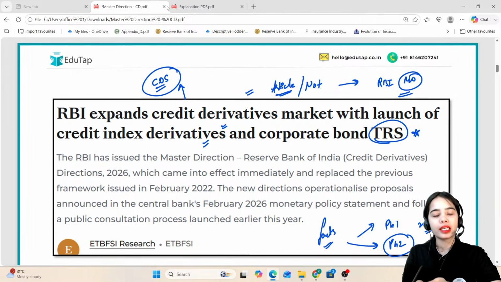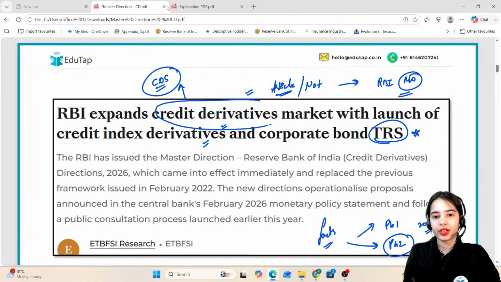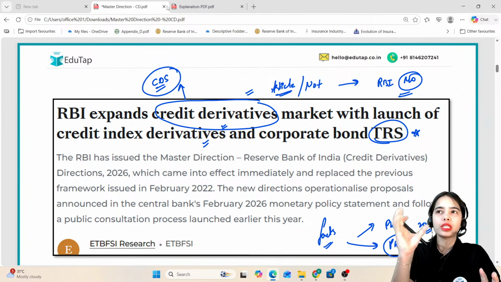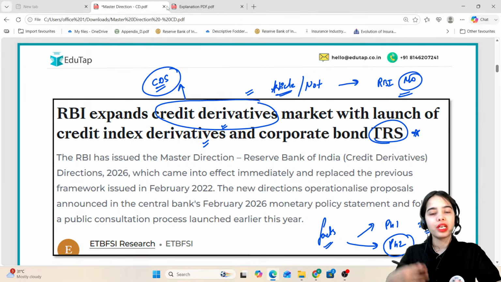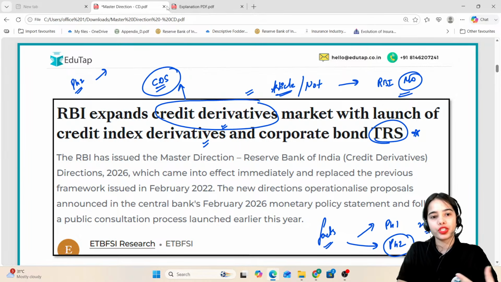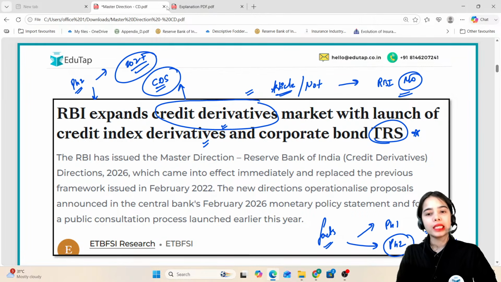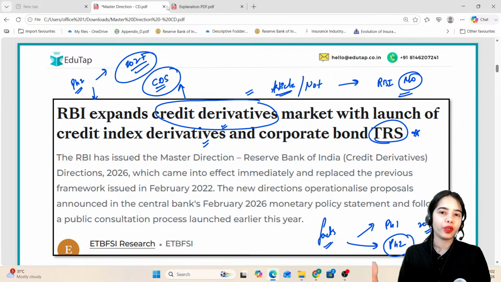This particular article is very important for your 2026 phase 2 examination. It is also important for 2027, because credit derivatives is a comparatively new term, and the TRS is a new product that we have to discuss, which will help you build your knowledge going forward. If you are giving phase 2 of the RBI Grade B 2026 examination, this article will be very, very important, and the facts are going to be important. For students preparing for 2027, it will provide a broader understanding of many of the terms.